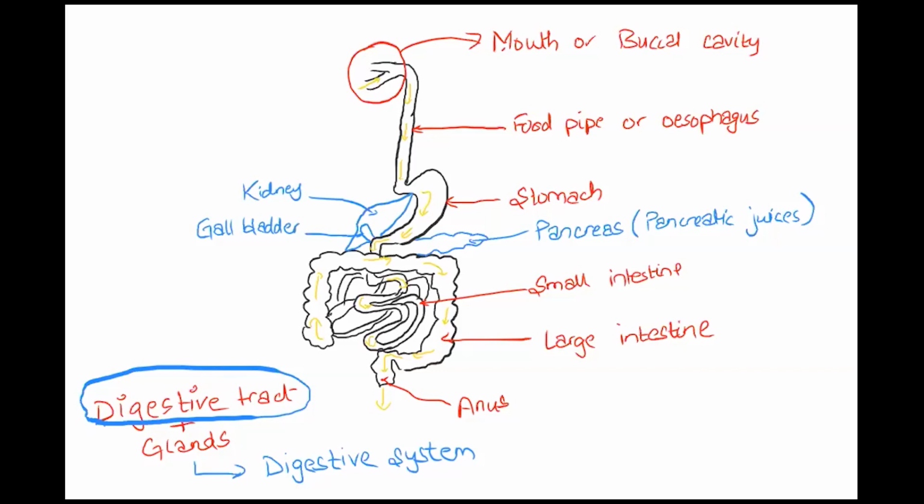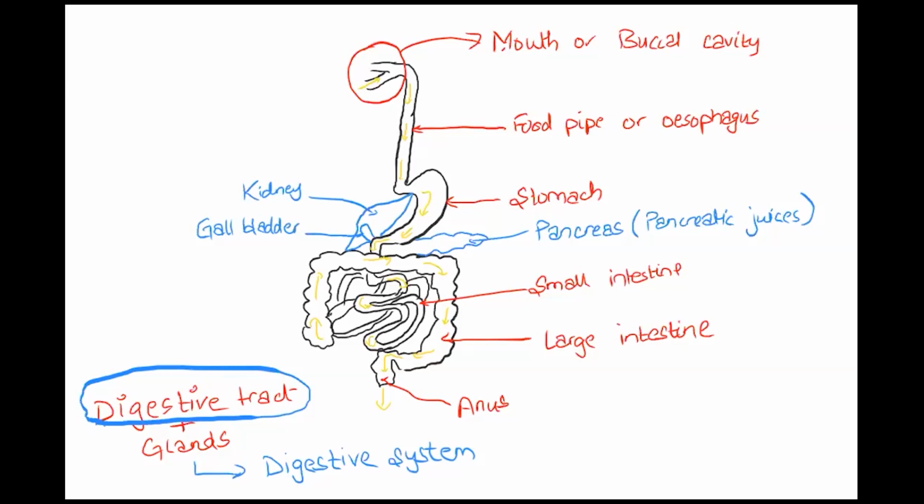Now this process of digestion requires certain digestive juices and certain secretions by the various glands. The various glands which we require are the pancreas, which secretes the pancreatic juices, and then we have the liver and the gallbladder. So we saw that there is the digestive tract and the glands, and they combine to form the digestive system.